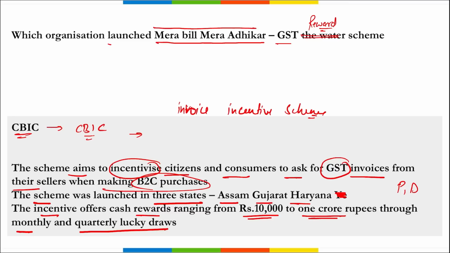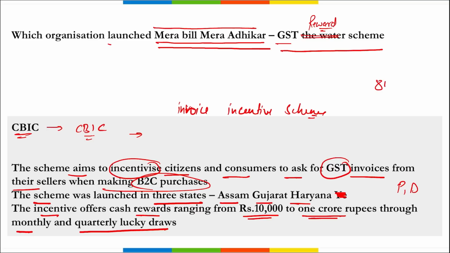Correct. So the scheme aims to enhance the GST processes and revenue collection. The scheme was launched by CBIC. The name of the scheme here is Mera Bill Mera Adhikar, that is a GST reward scheme. Here, invoices with a minimum purchase value of 200 rupees are eligible for the lucky draw, and individuals can upload a maximum of 25 invoices a month.